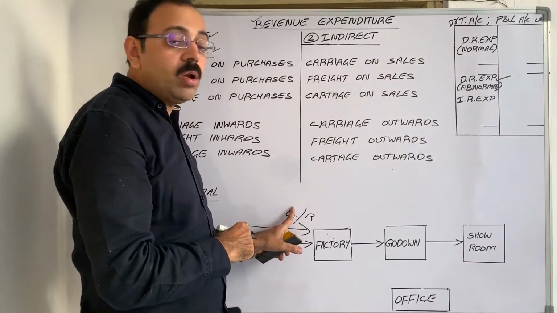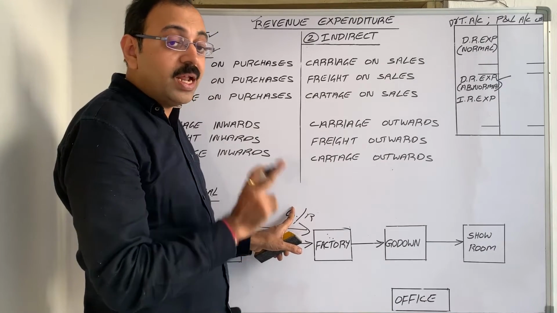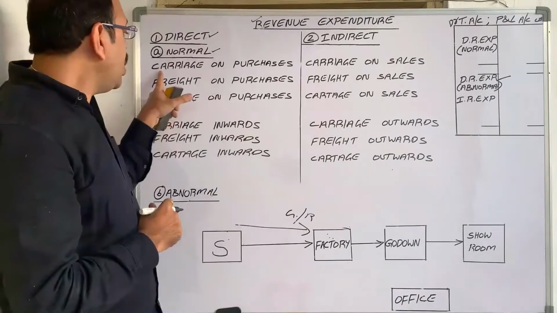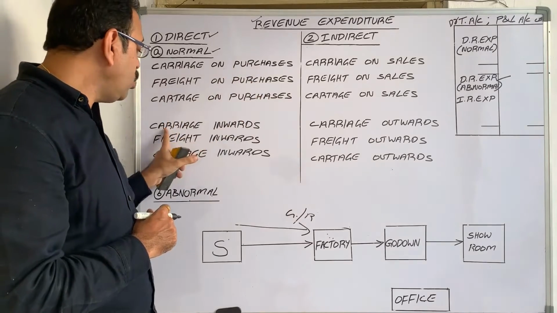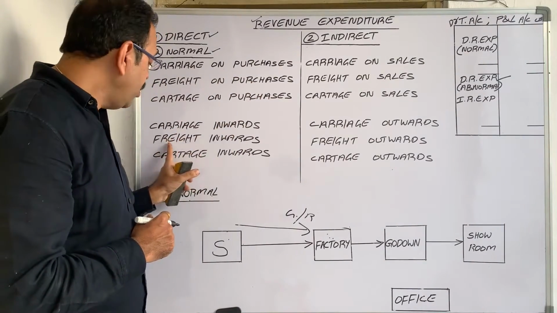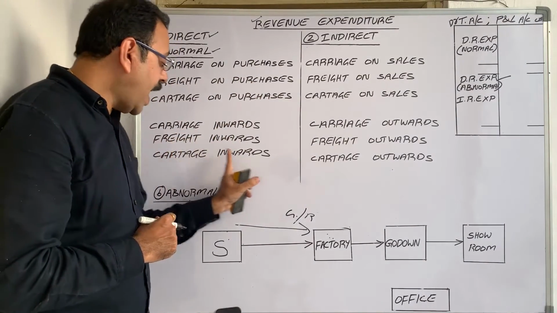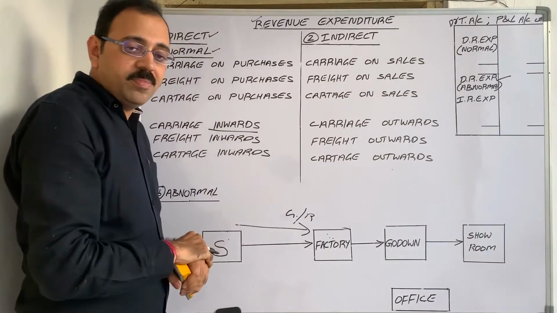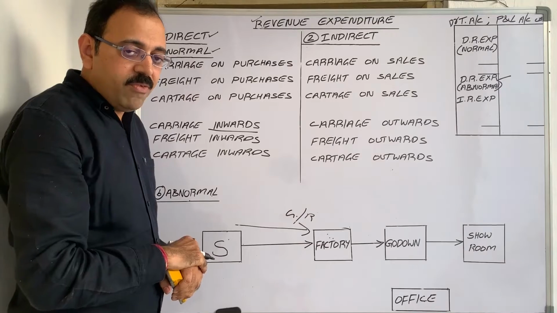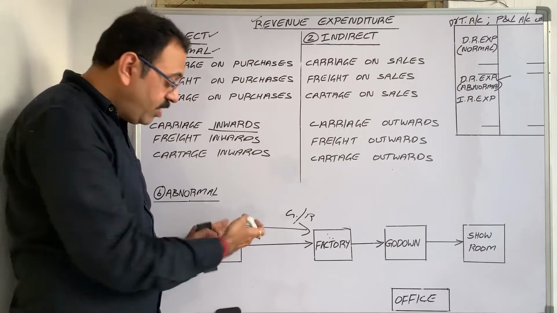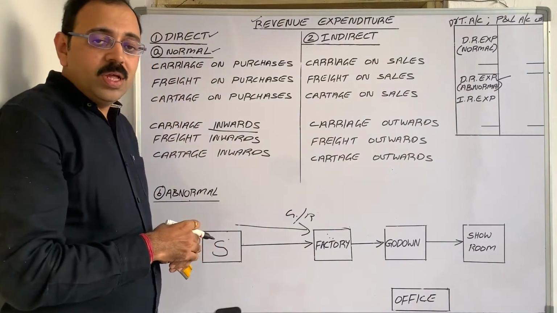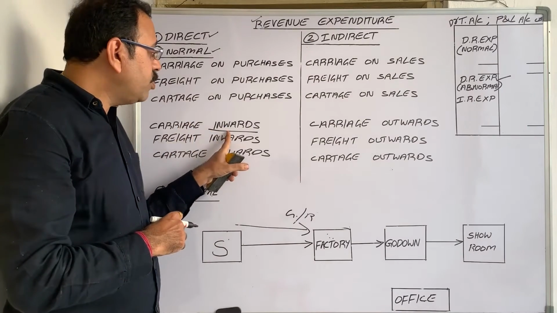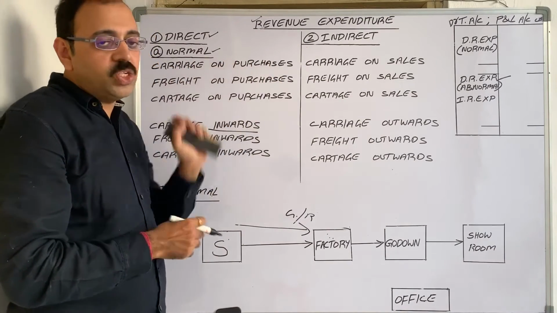Therefore, this carriage on purchases expenditure comes under direct expenditure. Instead of carriage on purchases, he may give carriage inward or freight inward. Inward means what? Goods are coming into our factory, when we buy the goods. Therefore, carriage inward means nothing but carriage on purchases only.